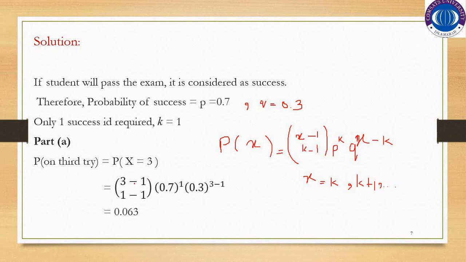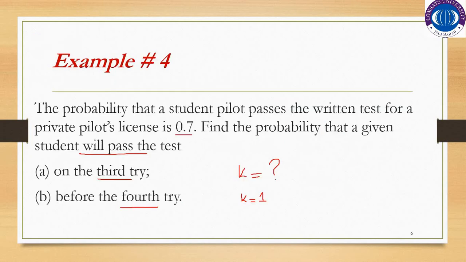So now here we have substituted x is equal to 3, k is equal to 1, p is equal to 0.7 and q is equal to 0.3, which has given us the probability 0.063, which is the probability that the student will pass the test on the third try. Now you have to find the probability that a given student will pass the test before the fourth try.